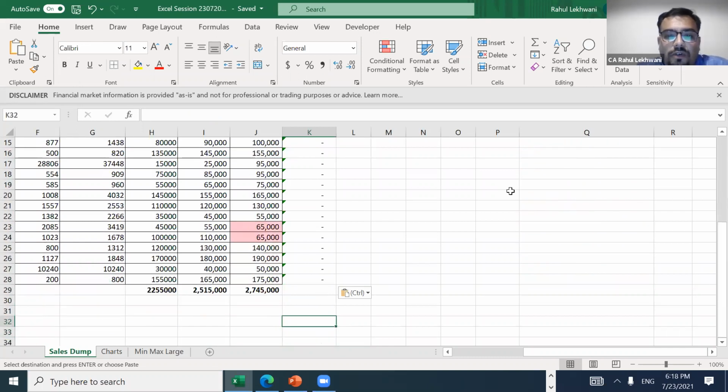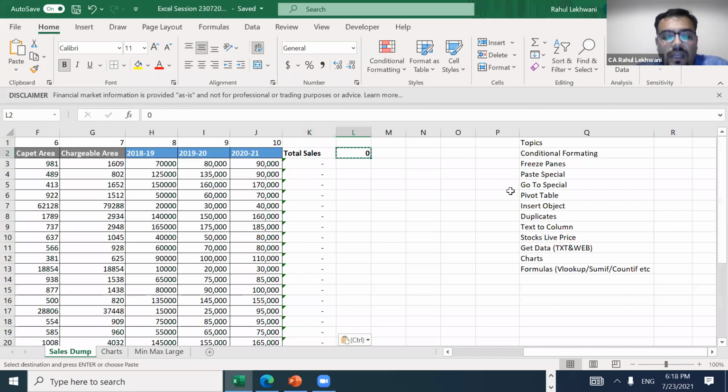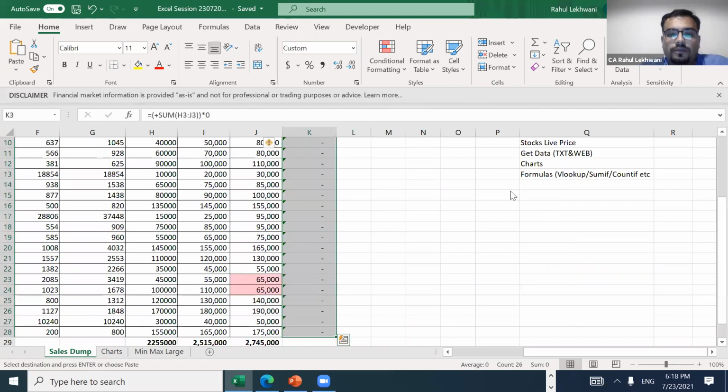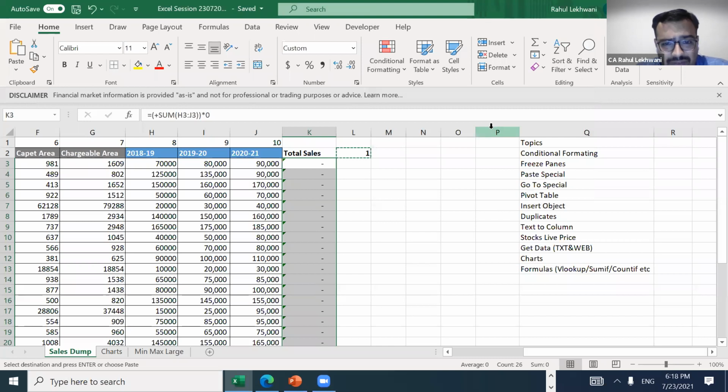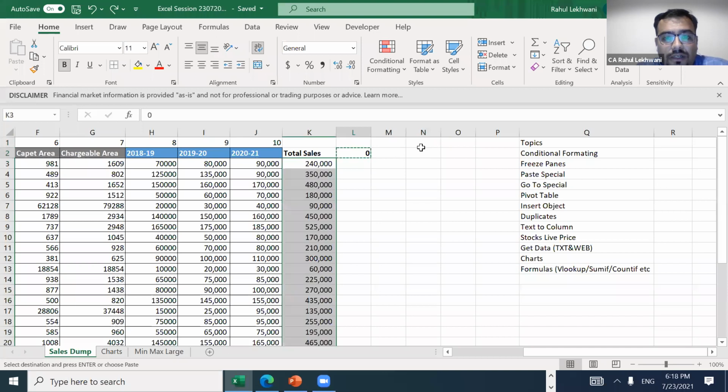Suppose instead of 0, I want the values back. So I'll put 1, copy 1 and paste special, formula, and then multiply by 1. That will not work because 0 is already there. So first we need to press control Z. Now, maybe 10.